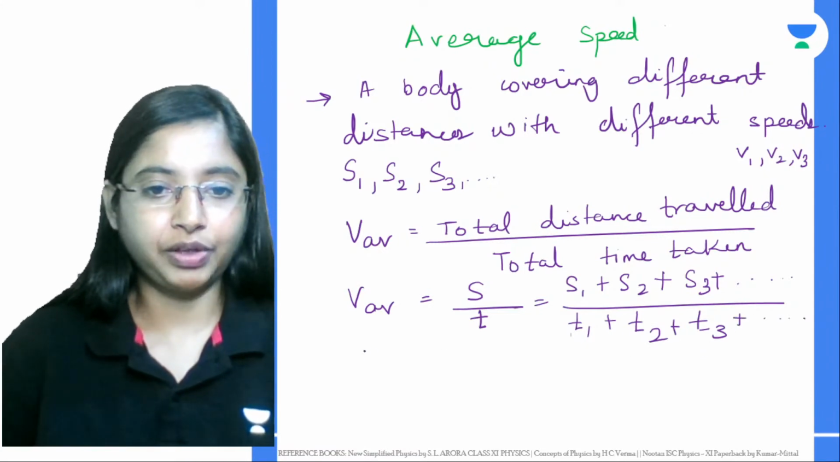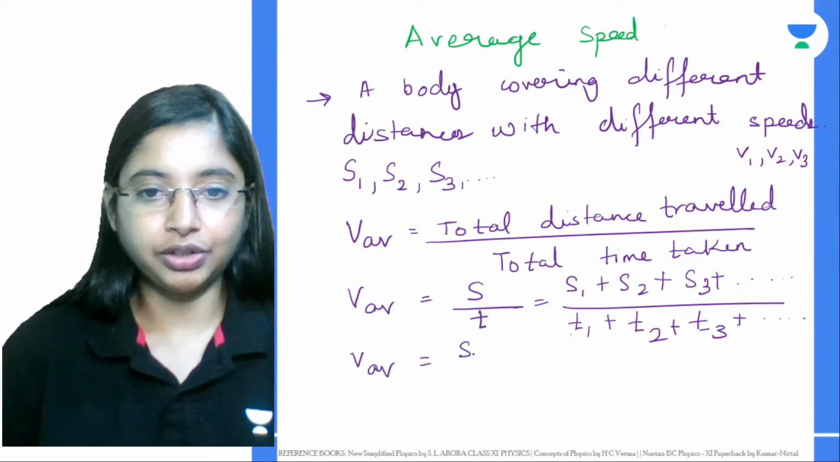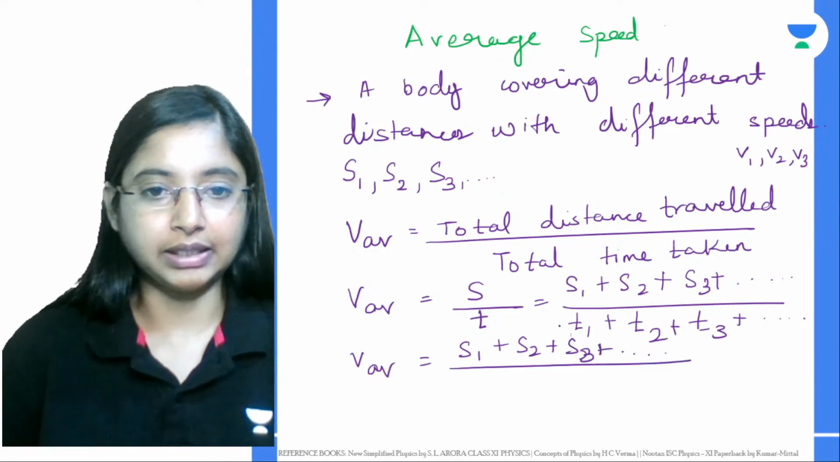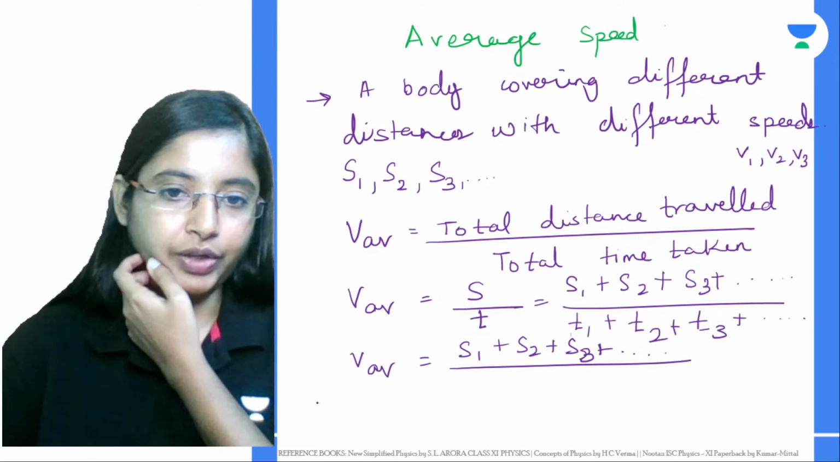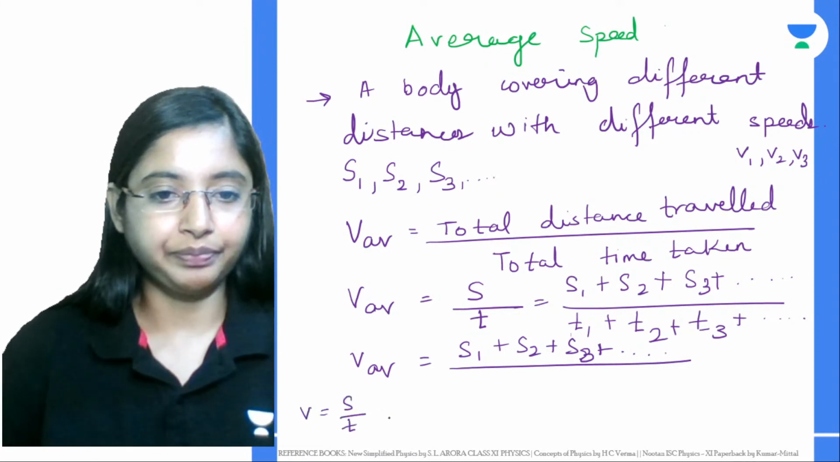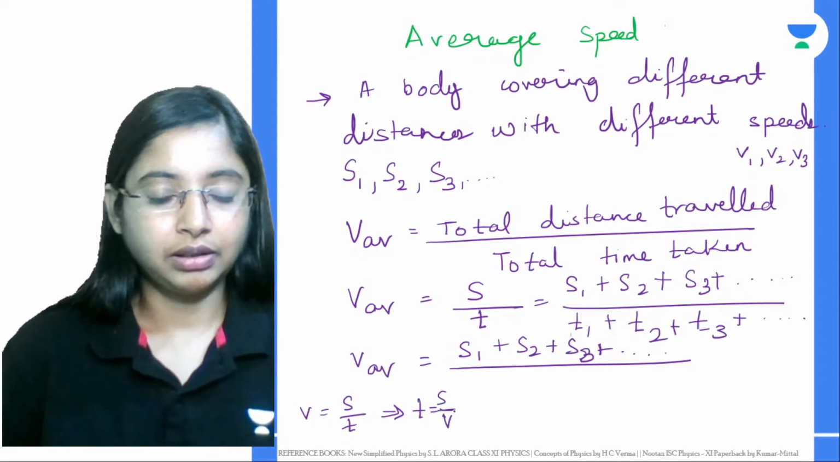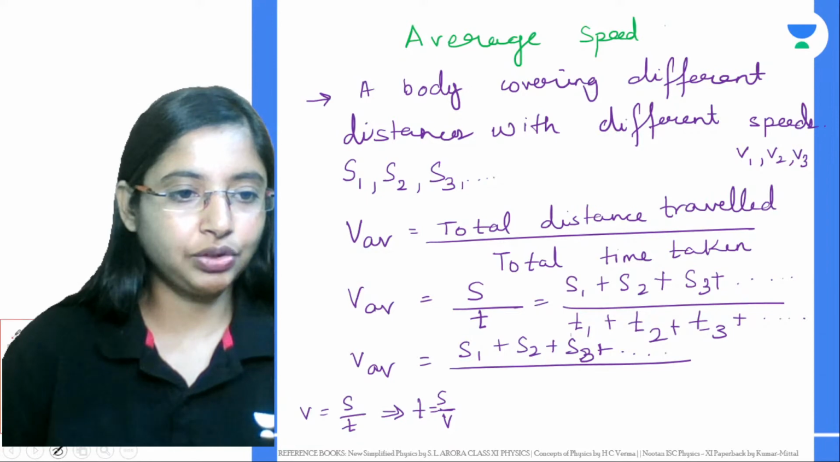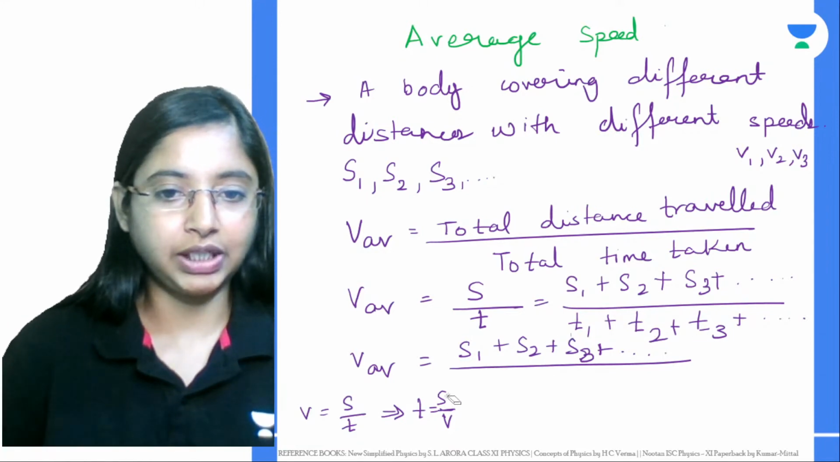From here, if you look at the average, this will be S1 plus S2 plus S3 and so on. How can you write time in this case? We know velocity is given by distance by time. From here we can write time is given by distance by velocity. So likewise for this equation over here, that is T1, T2, T3, let's use this logic.